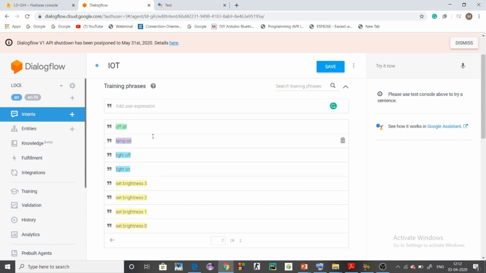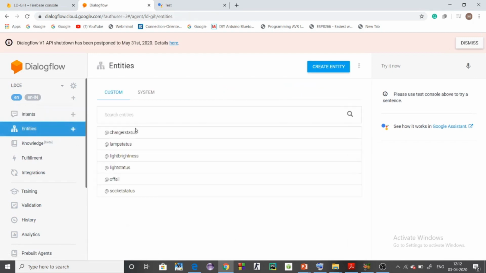So I have trained the machine learning model using these intents. If a person says lamp on, I have given a lamp on intent in Dialogflow, so there will be an intent match. Then Dialogflow will determine that a person is trying to convey lamp on. According to the lamp on, there are entities given in Dialogflow.